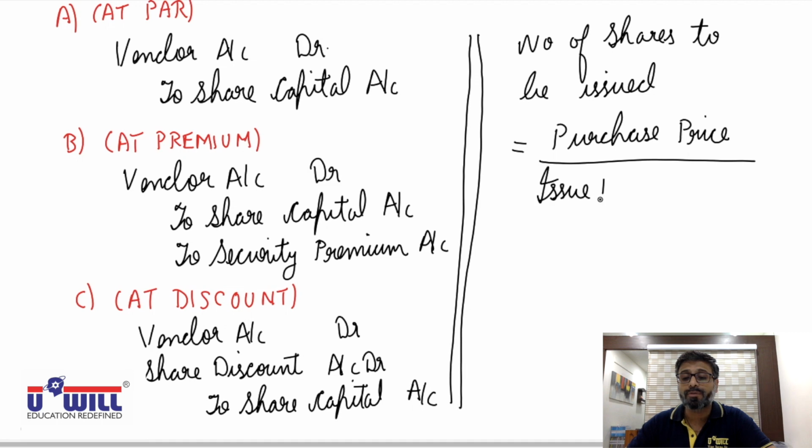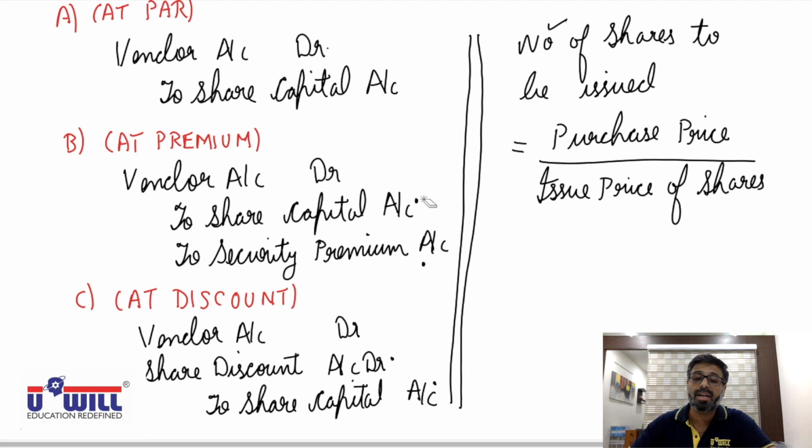issue price of shares. Means first you will be doing this workings, because until you find the number of shares, you cannot get the amount of share capital, security premium and discount. All these amounts will be available only after you find the number of shares. Without that, these amounts cannot be obtained. So how do you find that number of shares to be issued? Whatever purchase price is payable to the vendor divided by issue price of shares.